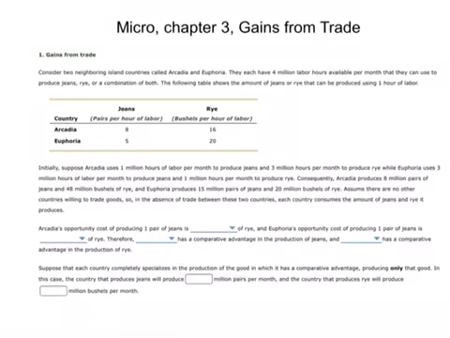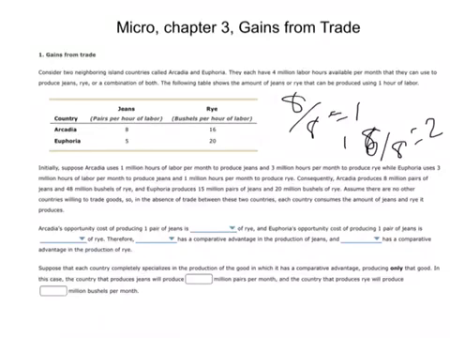It's 8 pairs of jeans to 16 bushels of rye. If you divide by 8, you get 8 divided by 8, or 1 pair of jeans, and 16 divided by 8 equals 2 bushels of rye per hour of labor.